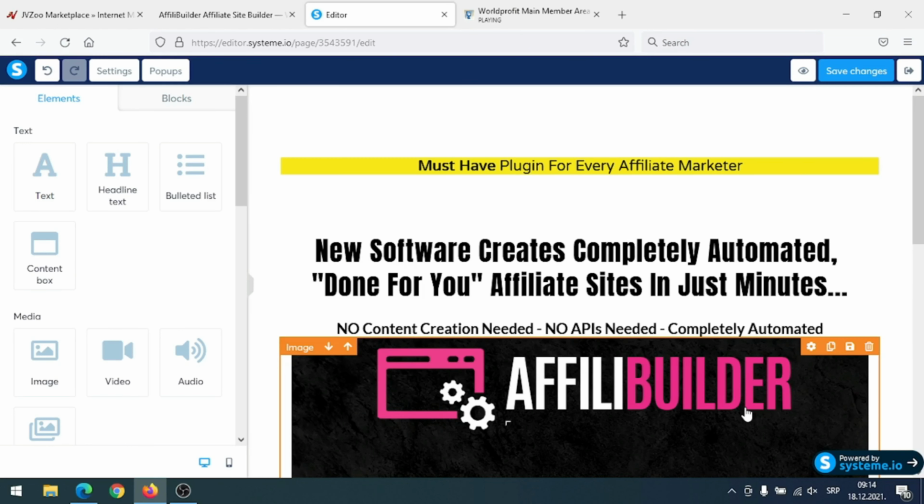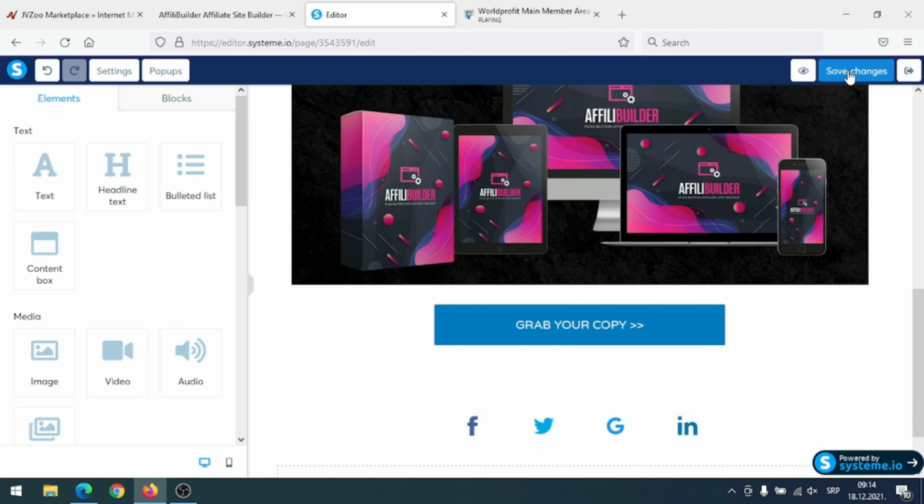And after you are satisfied with how your bridge page looks, all you have to do, here in the upper right corner, click on Save Changes. Give it a second and then click here on Exit.